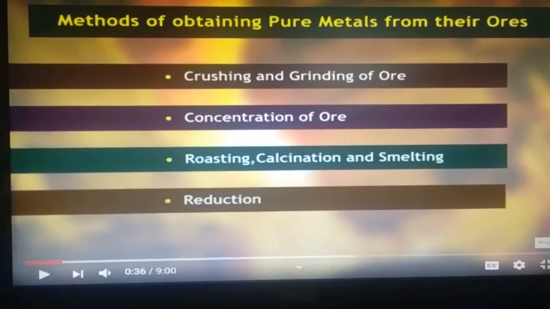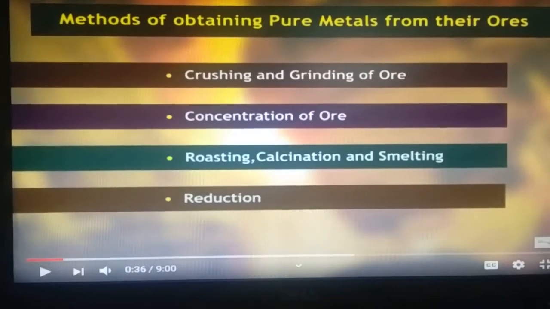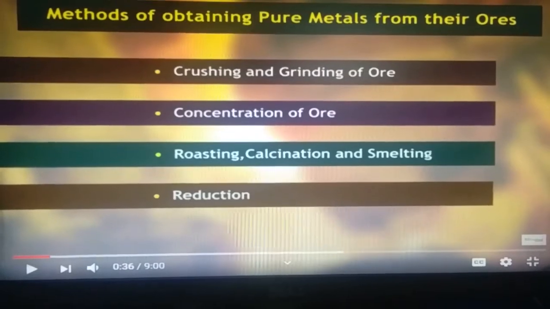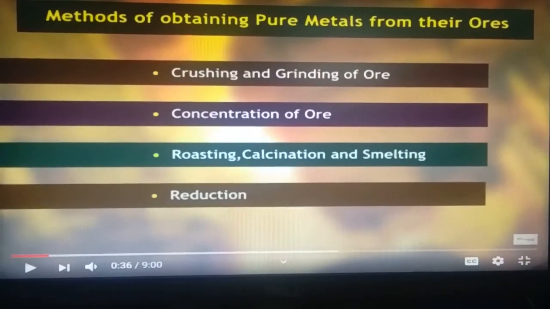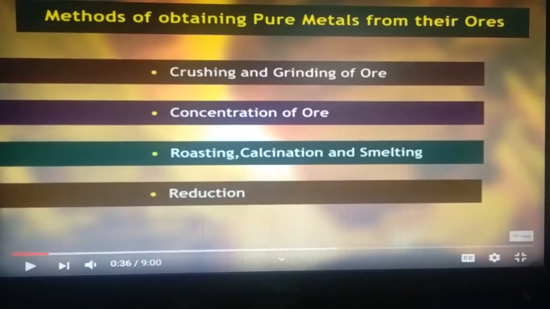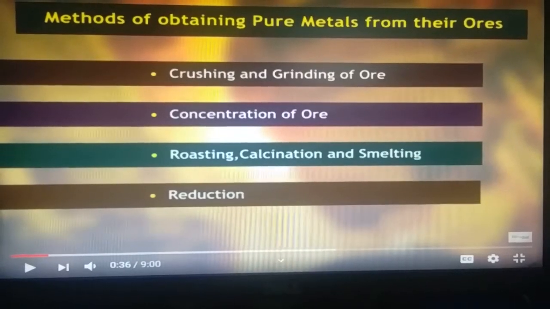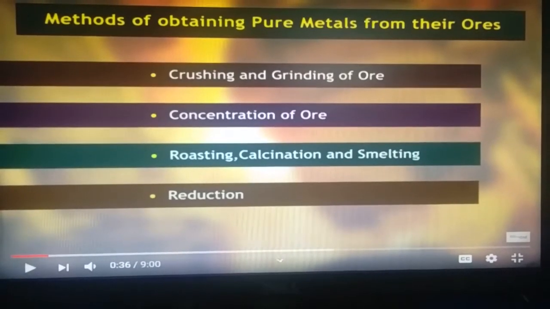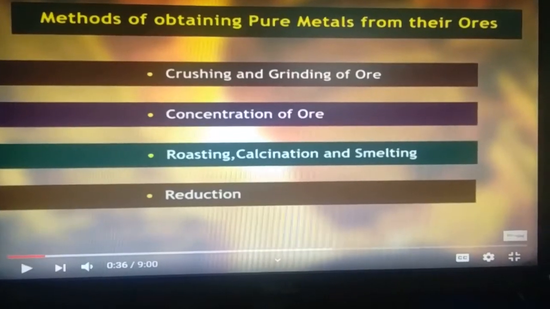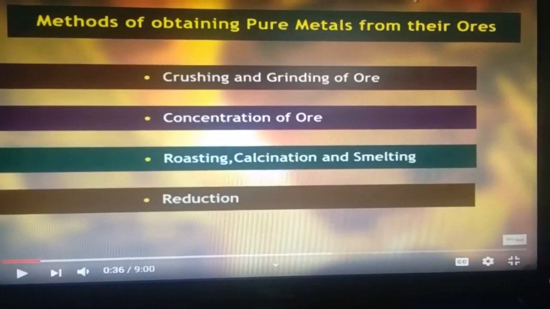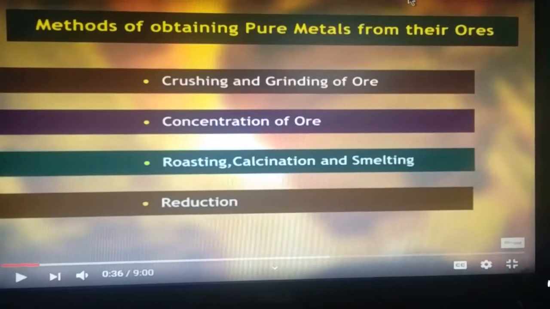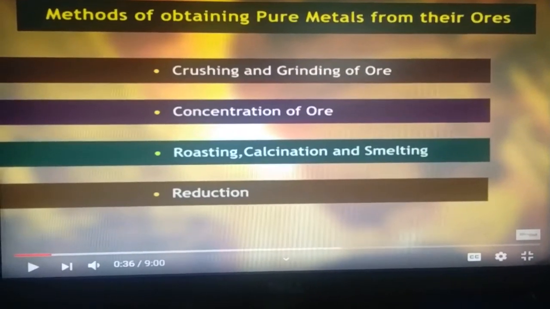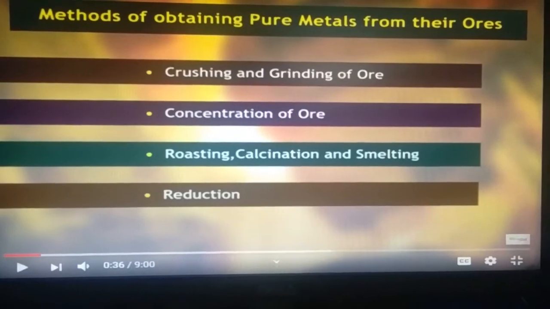Here is a term that is given in the definition. What is ore? Ore is a part of metal which has a high concentration of a particular metal for obtaining that metal in pure form. Now we will discuss the different methods used in obtaining pure metal from their ores.